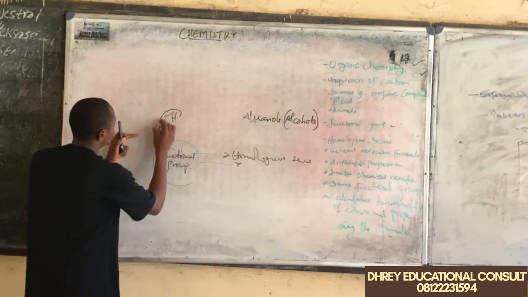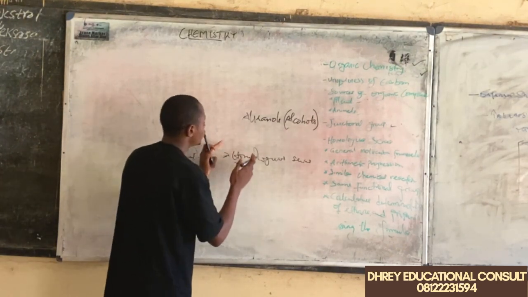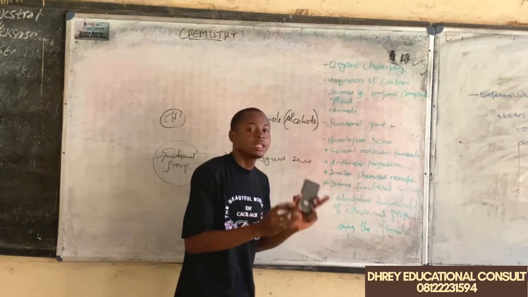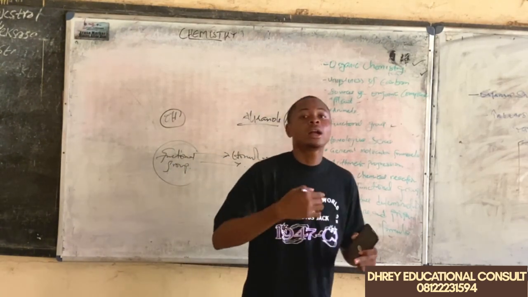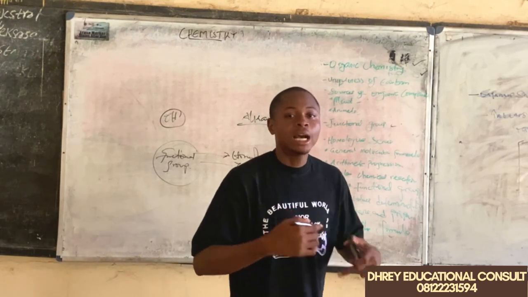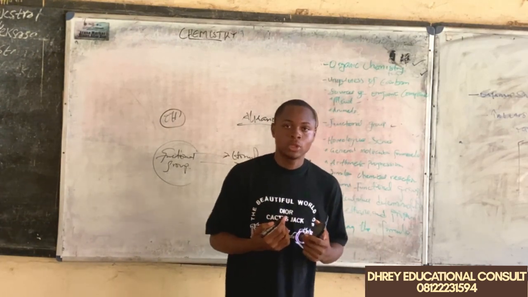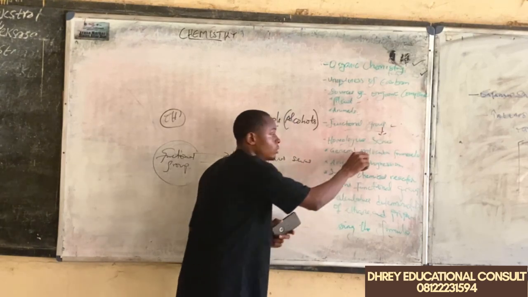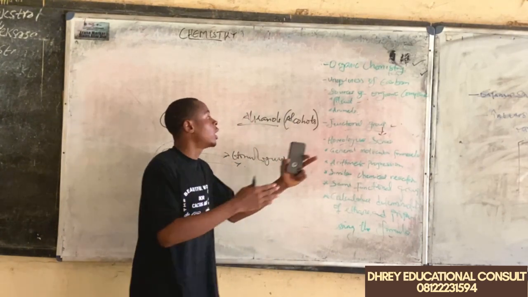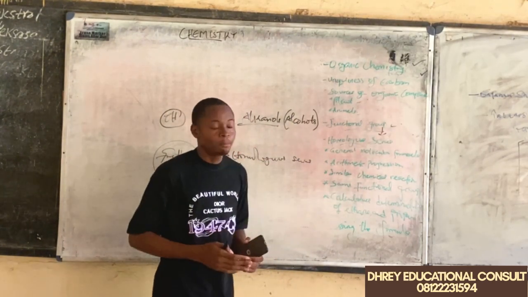So this group of atoms is able to give birth to a group of organic compounds called the alkanol series, or the alcohols. So I hope we understand what a functional group is and what a homologous series is, and how these relate to each other.